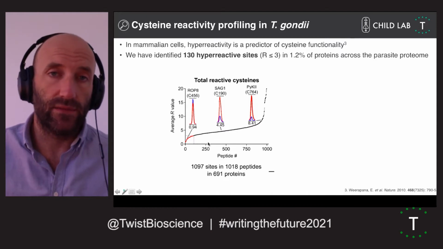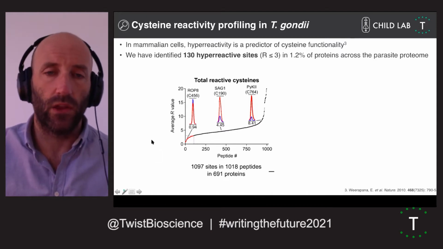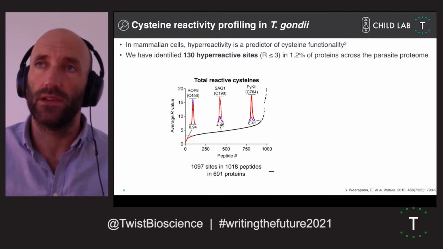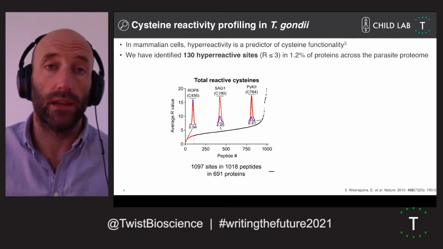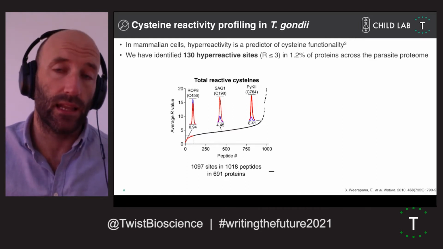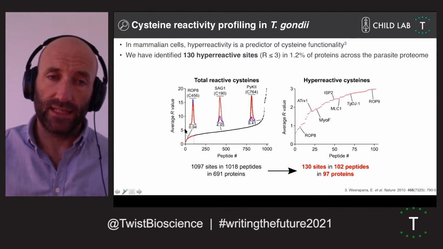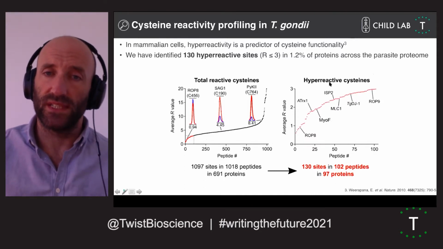You see a distribution of reactivity as one would expect, and a lot of this is actually simply related to the specific sensitivity of a given chemically reactive amino acid to the particular electrophile of the probe itself. Looking in a little bit more detail at this hyperreactive data set, we see proteins you might expect to see.